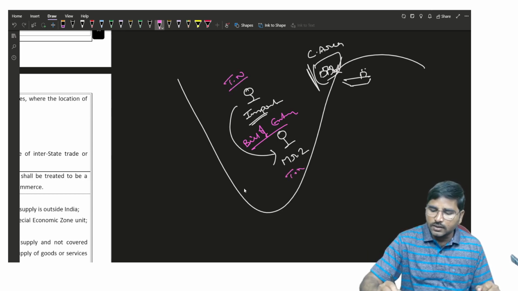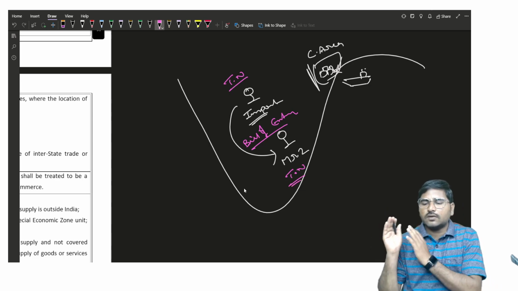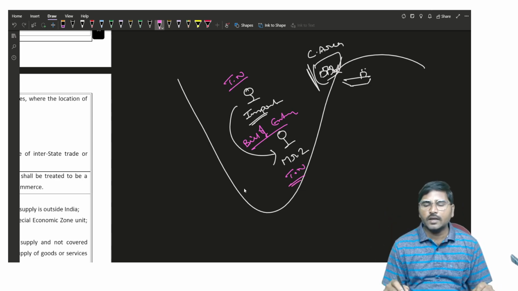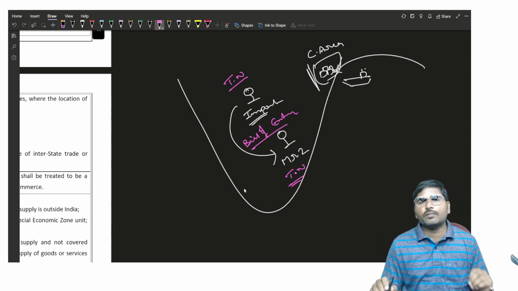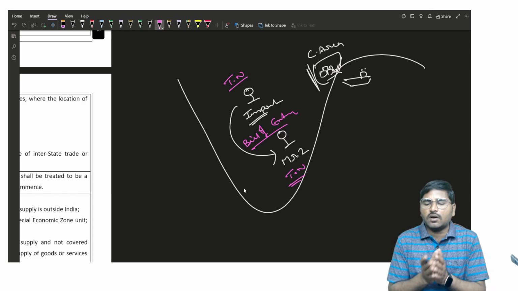Z is also located in Tamil Nadu. Actually the goods are at the customs area, but the importer sold the goods to Mr. Z by transfer of document of title to goods. Now whether it is intra or inter,